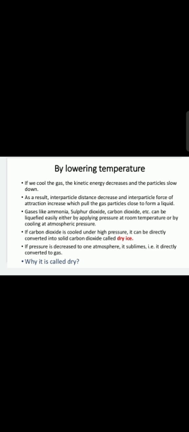If carbon dioxide is cooled under high pressure, it can be directly converted into solid carbon dioxide, which is also called dry ice. If pressure is decreased to 1 atmosphere, this dry ice sublimes, that is, it directly gets converted to gas. Now the question for you is, why is dry ice called dry? Why is the word dry used with it?